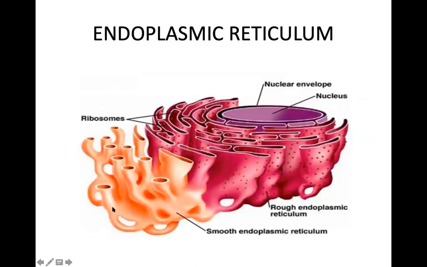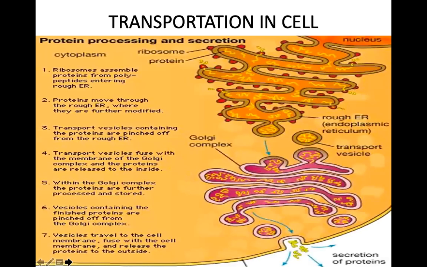Again, this is endoplasmic reticulum. This is a rough endoplasmic reticulum. These are smooth endoplasmic reticulum. How does transportation take place in the cell with the help of endoplasmic reticulum? The ribosomes assemble proteins from polypeptides entering into the rough endoplasmic reticulum. The ribosomes found over here, that organelle is made with the help of nucleoplasm, and they are positioned on the rough endoplasmic reticulum.